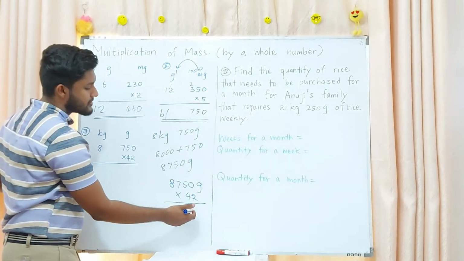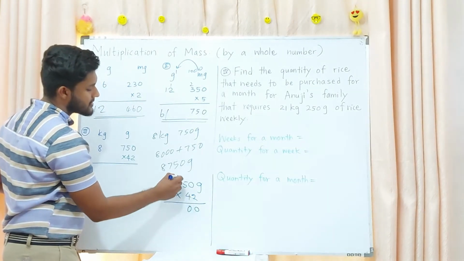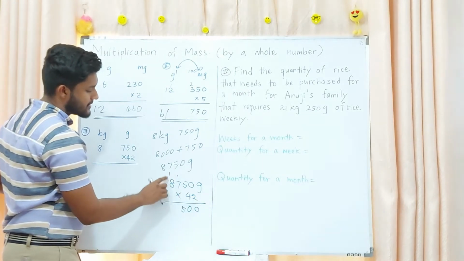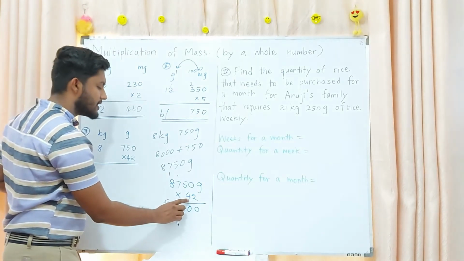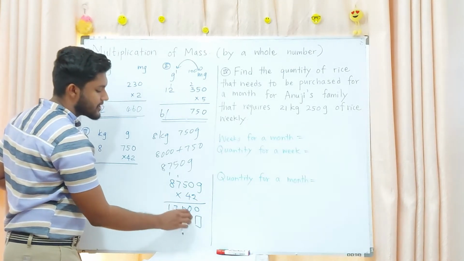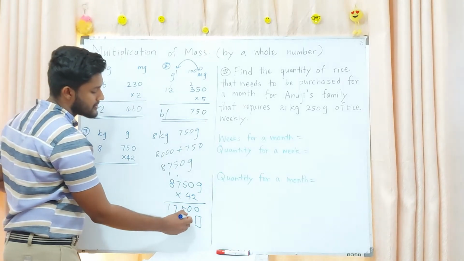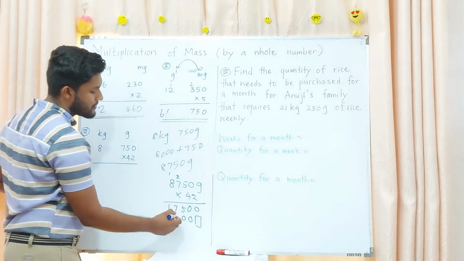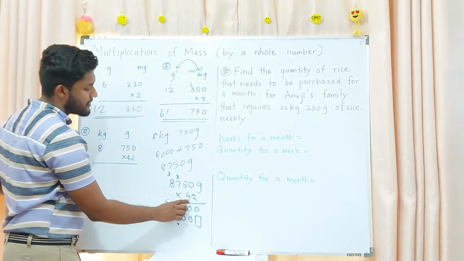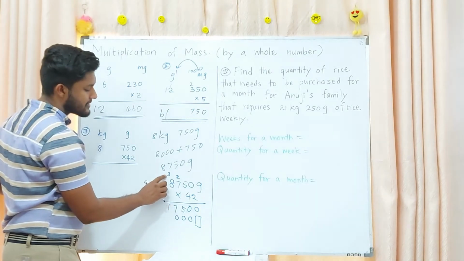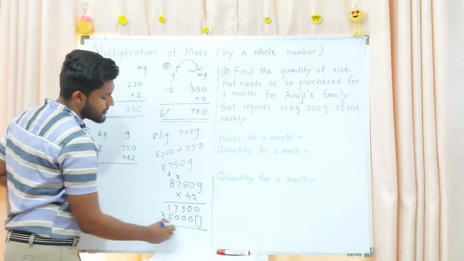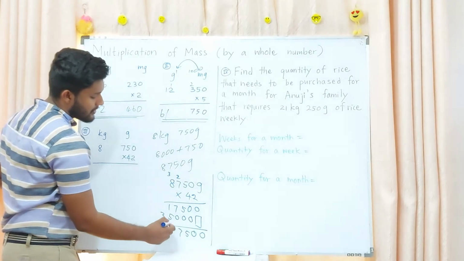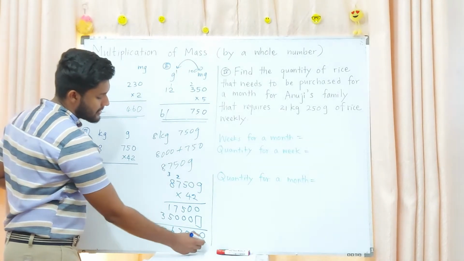2 into 0, 0, 2 into 5, 10, 1 is remaining, 2 into 7, 14 plus 1, 15, 1 is remaining, 2 into 8, 16 plus 1, 17. Then after that you want to keep a space because this is in the tens place. 4 into 0, 0, 4 into 5, 20, 2 is remaining, 4 into 7, 28 plus 2, 30, 3 is remaining, 4 into 8, 32 plus 3, 35. Then here 0, 0, 5, 7, 1 plus 5, 6, here 3.